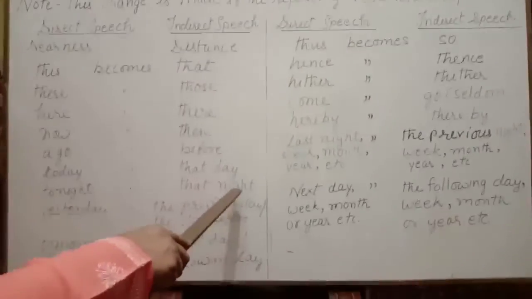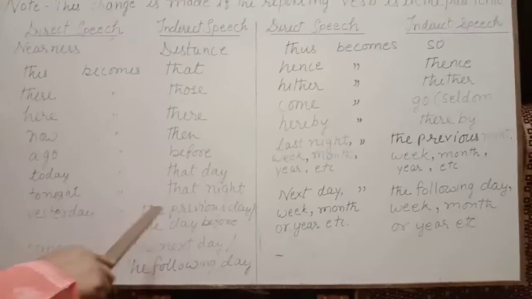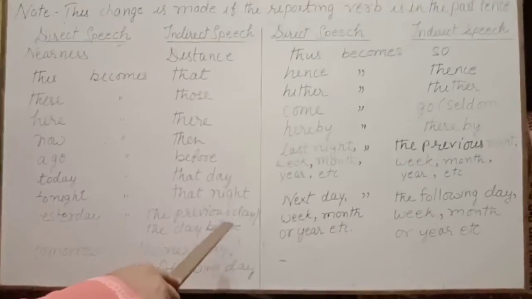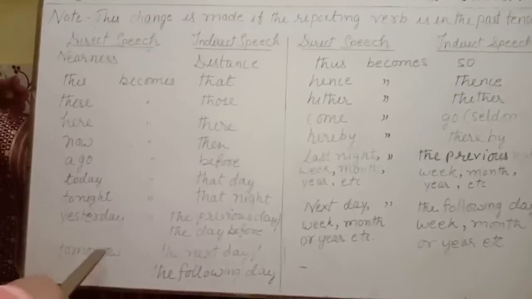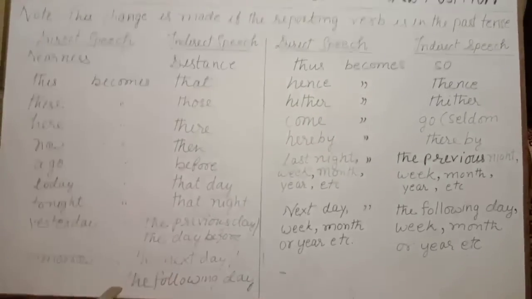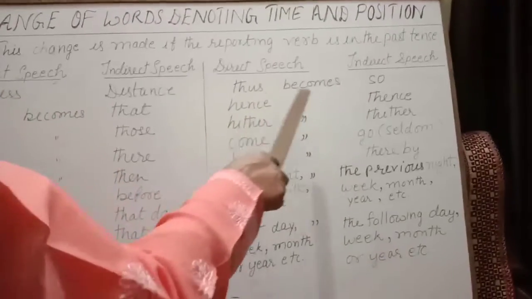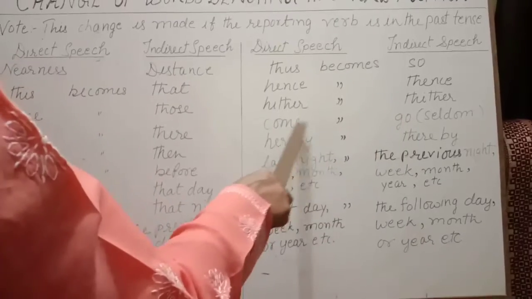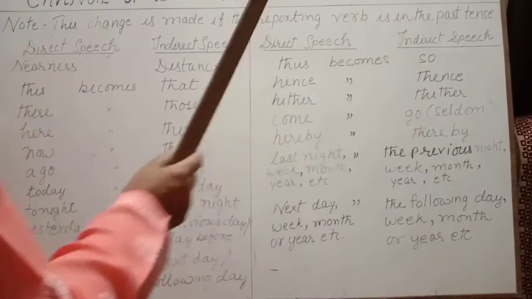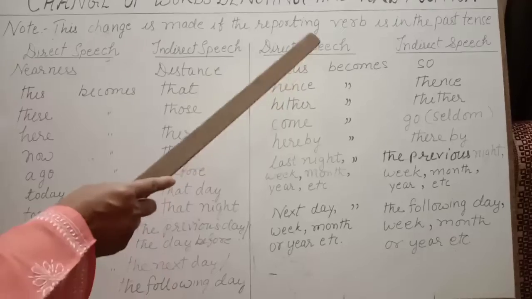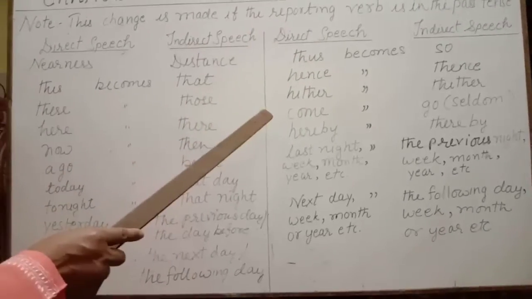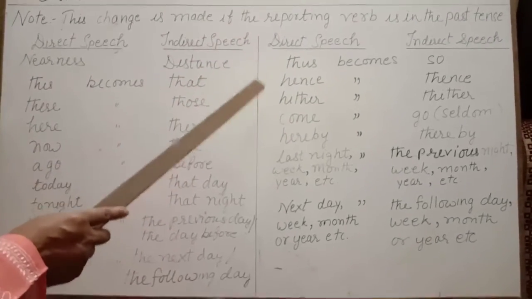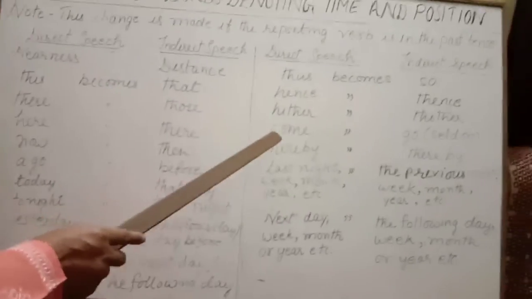tonight becomes that night, yesterday becomes the previous day or the day before, tomorrow becomes the next day or the following day, thus becomes so, hence becomes thence, hither becomes thither, come becomes go. Come is changed into go only in that case when any word showing nearness is given with it.